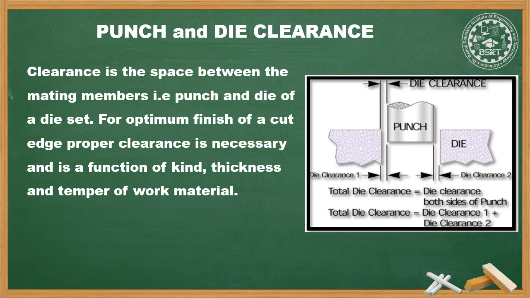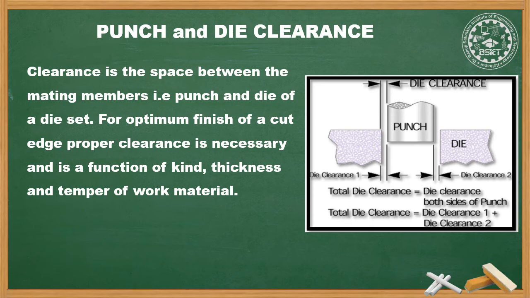In piercing operation, where the hole in the sheet metal is to be accurate and the output is wastage, the punch is made to hold the size. The die opening size is obtained by adding a clearance to the punch size. Whereas in blanking operation, where the blank is the desired part, the die opening size is the same as the blank size and the punch size is obtained by subtracting the clearance from the die opening size. C is known as clearance, the amount of clearance per side of the die opening.